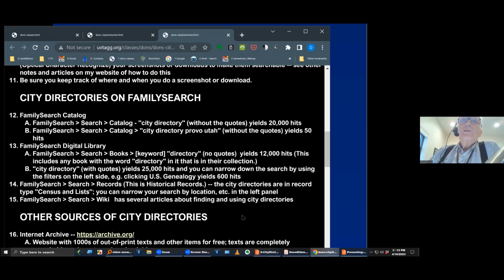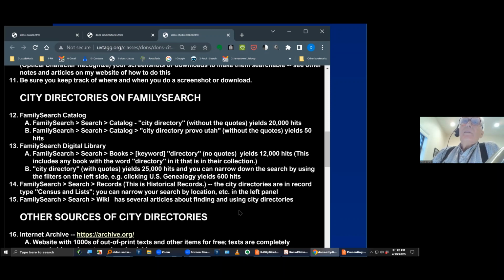In the Family Search digital library, that's the books that are on Family Search, there's bunches that are all completely PDF'd. They're all there. I think it's 25,000, whatever the number is, it's in there. That's how many there are when you type in the numbers that are there.